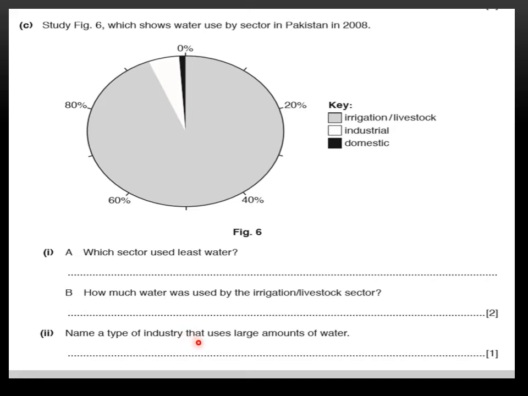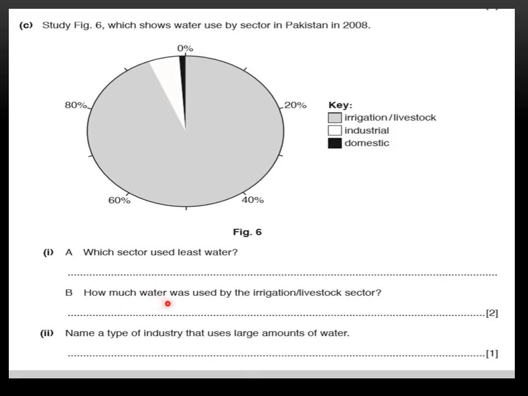We have so many different industries that can use a large amount of water, like the pharmaceutical industries, the beverage industries, juice industries, and many other large industries. They are using water. So you can write any one of the names here, and you will get 1 mark. Then 2 marks for A and B. One, which sector used the least water? Obviously, domestic. 1 mark is for this one.